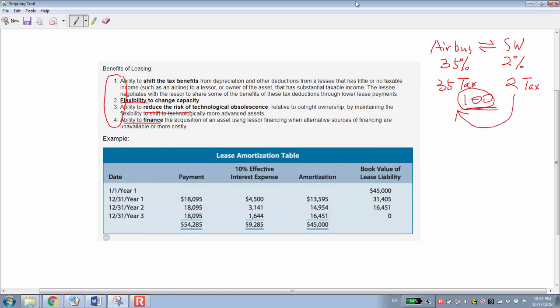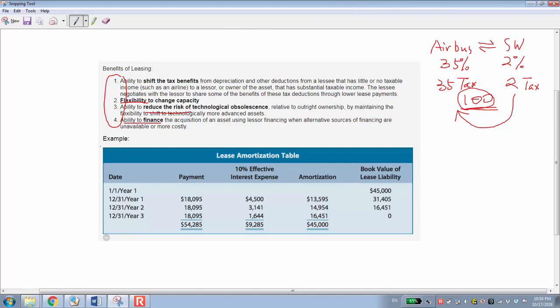The lease actually provides an alternative financing for the company if other financing is not available. For example, if you cannot successfully get a mortgage because your income is not high or your credit score is not very good, your mortgage cannot be approved. So you can lease a house, right? So those are the benefits of leasing.